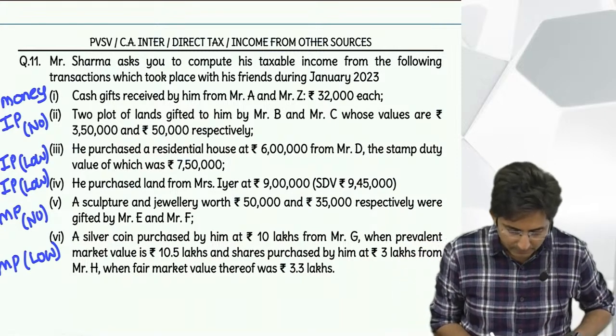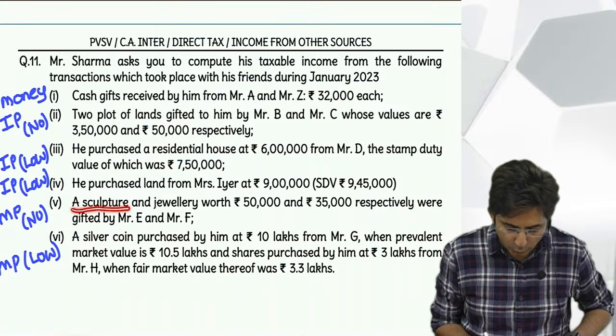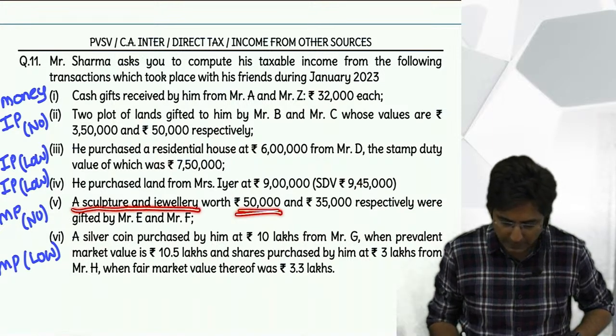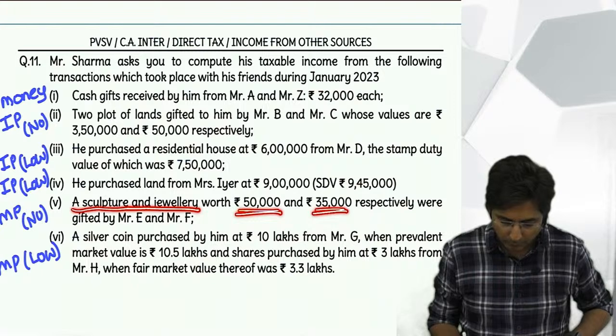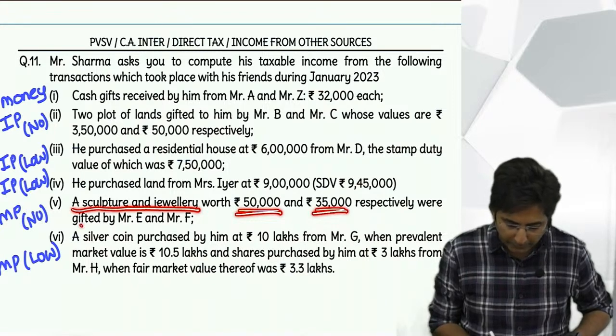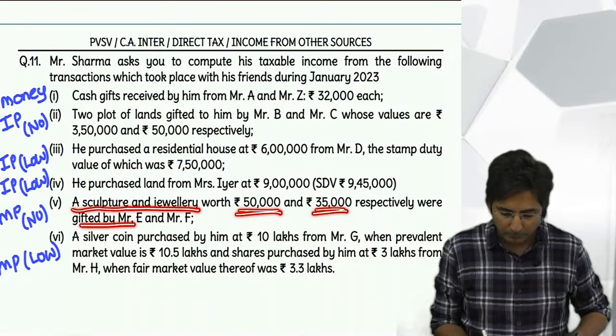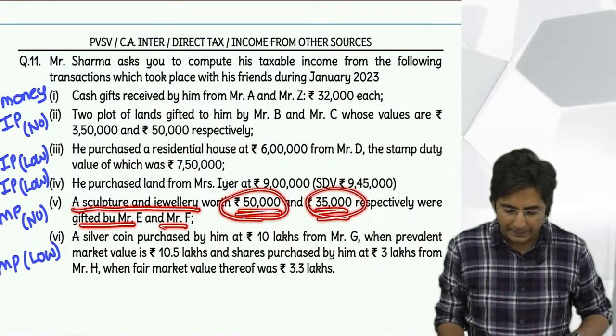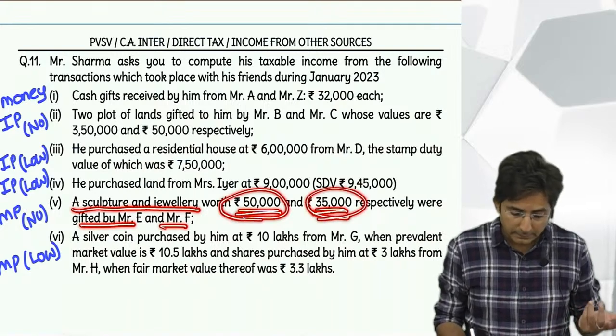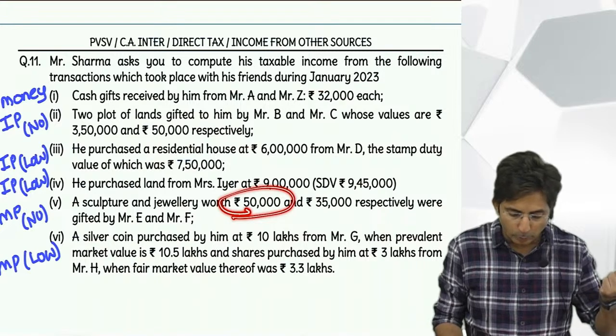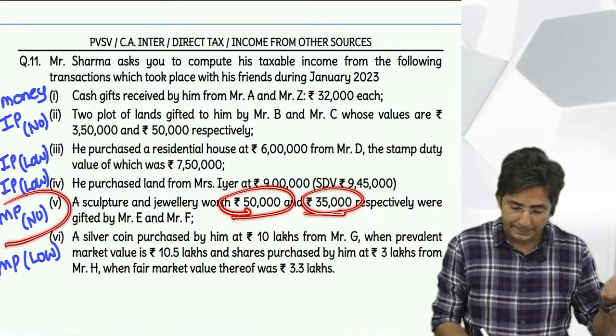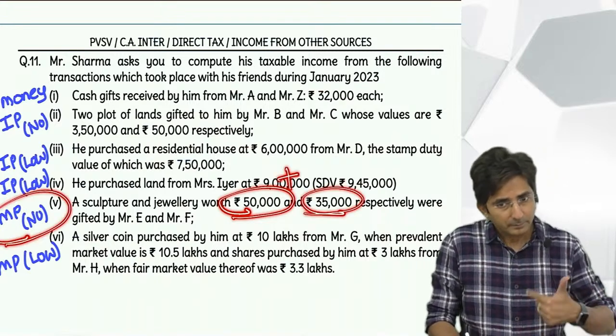So try this. A sculpture and jewelry worth 50,000 and 35,000 were gifted by E and F. Should I keep separate or aggregate? Aggregate. See, this is also no price. This is also no price. Both are no price. And all the no prices aggregate.